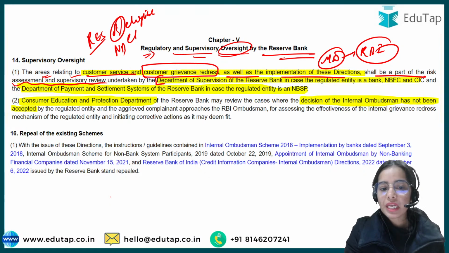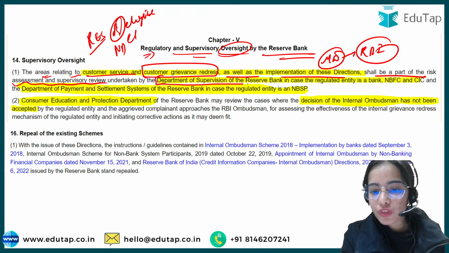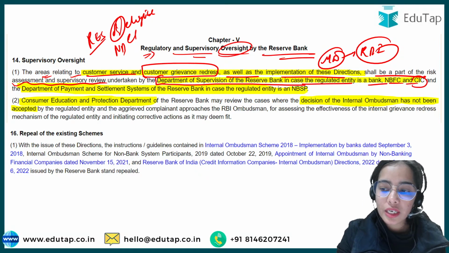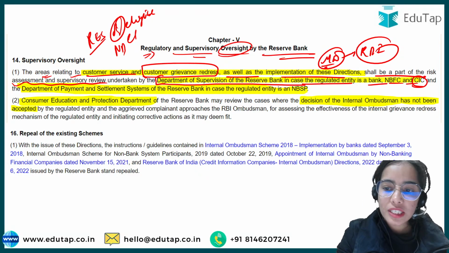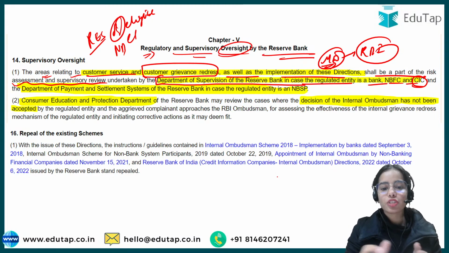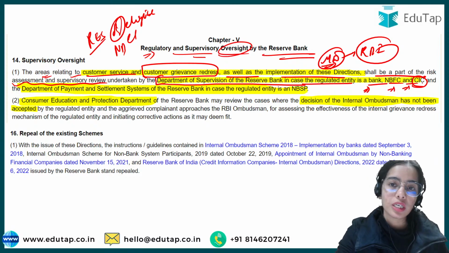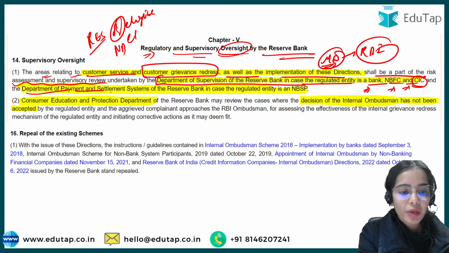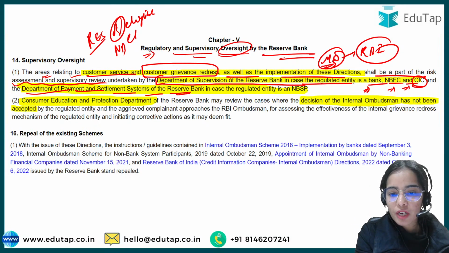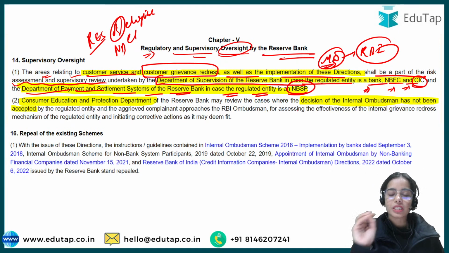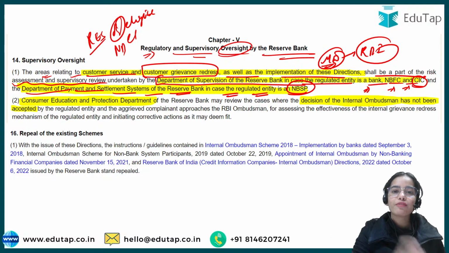This has to be looked after by the Department of Supervision of the Reserve Bank in case the regulated entity is a bank, NBFC or a credit information company. So whether the master direction is being followed or not has to be looked after by the Department of Supervision in case it is a bank, NBFC or CIC. And the Department of Payment and Settlement Systems of the Reserve Bank of India in case the regulated entity is a non-bank system participant, because non-bank system participants fall under payment and settlement systems.